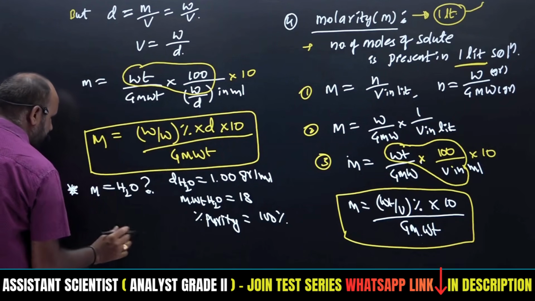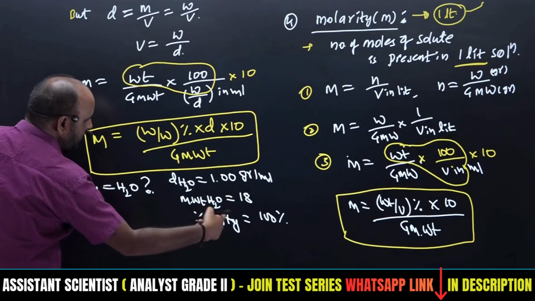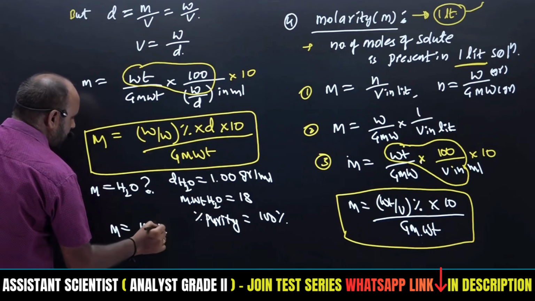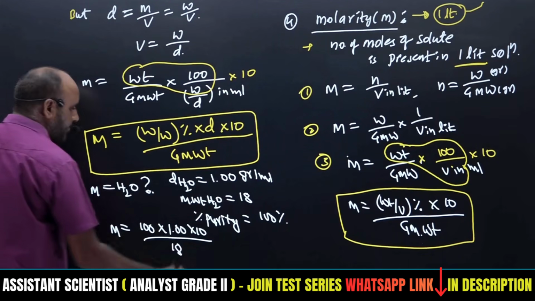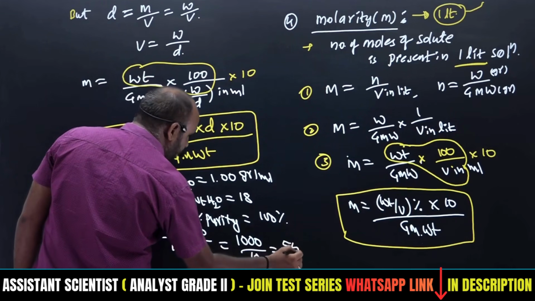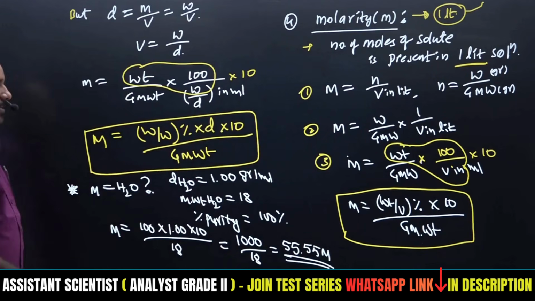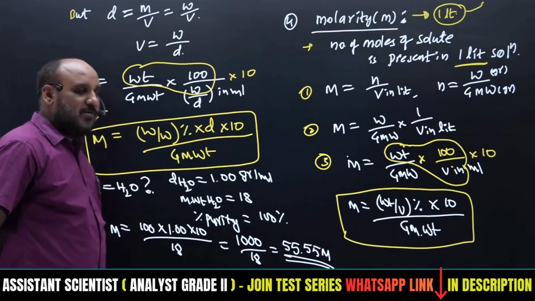The molarity is equal to weight by weight percentage, which means this percentage of purity, that will be 100, multiplied with density 1.00, multiplied with 10, divided by 18. Therefore this is 1000 by 18, which is 55.55 M. What is the water concentration? 55.55 M. Any liquid, not only water, with the help of density and percentage of purity, we can get the concentration with this equation only.